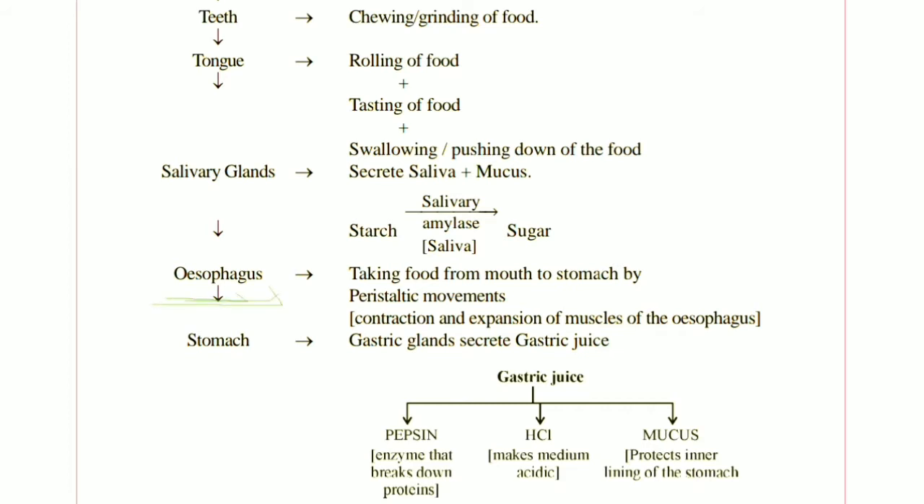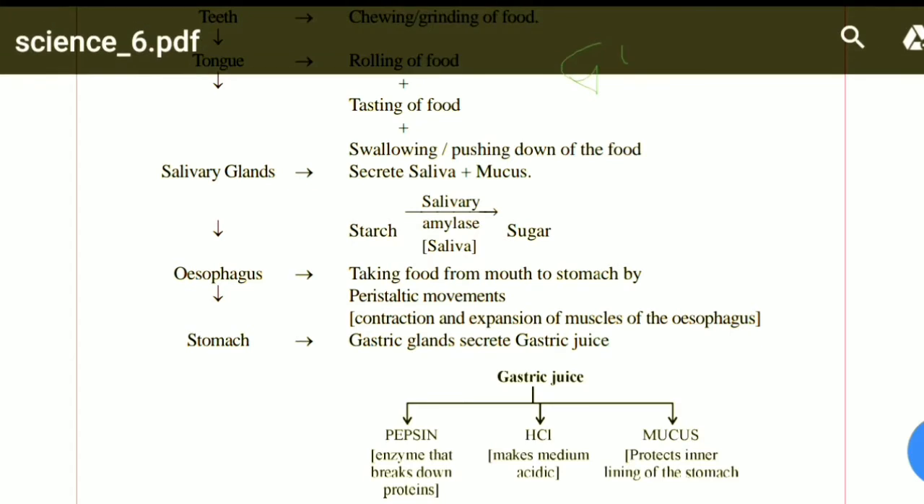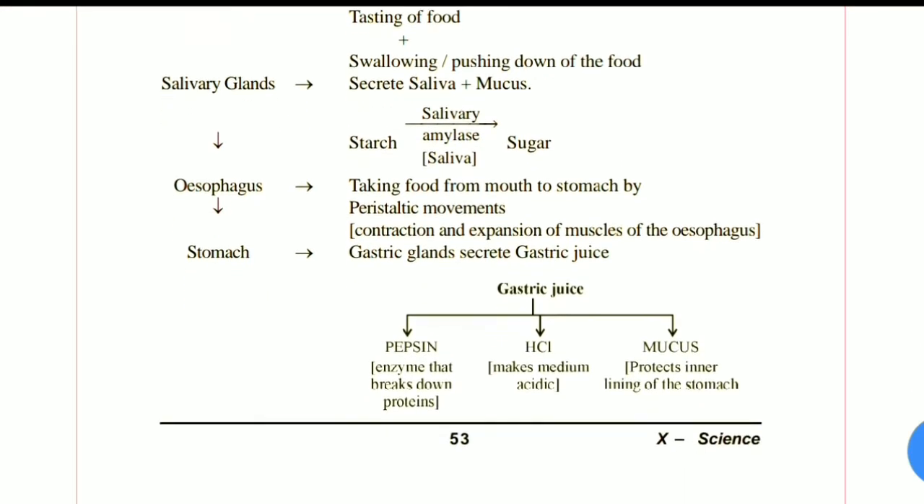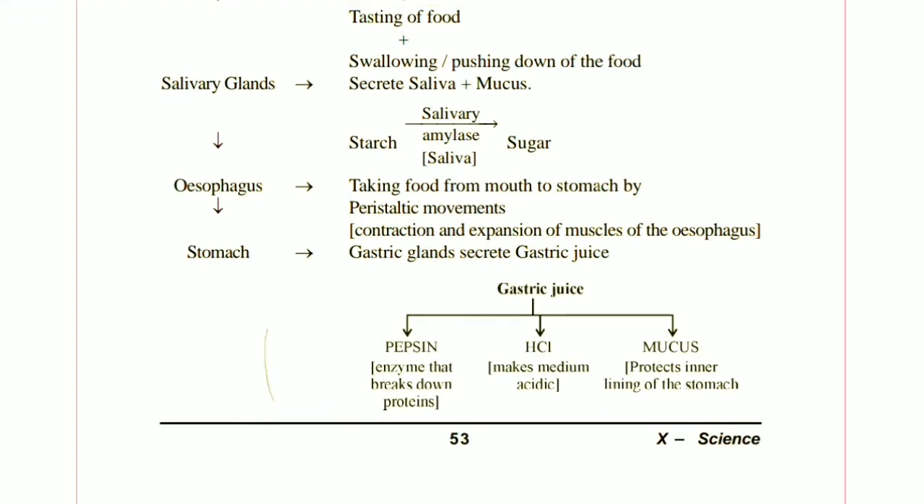Now come to the esophagus. This esophagus opens into the stomach by a cardiac sphincter. So there are two terms: sphincter and valve. Sphincters are similar to valves. A sphincter controls the movement, whether to go or not go, and if to go, how much to go.